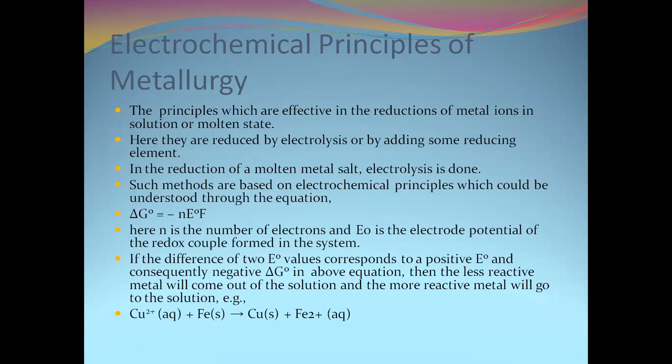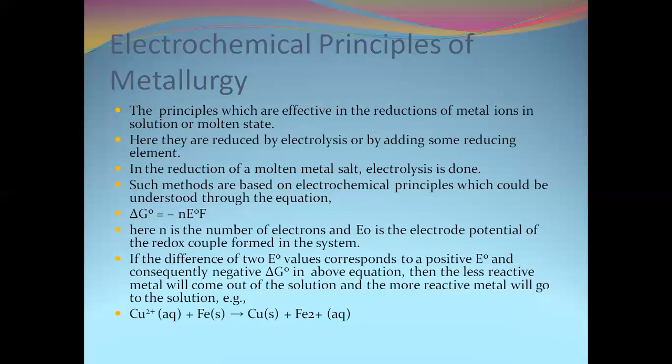One such method is electrometallurgy. Here we extract the metals from their ores by applying an electric field or electricity, called the electrochemical method or electrometallurgy. Here we go for the electrochemical principles of metallurgy: the principles effective in the reduction of metal ions in solution or in the molten state.